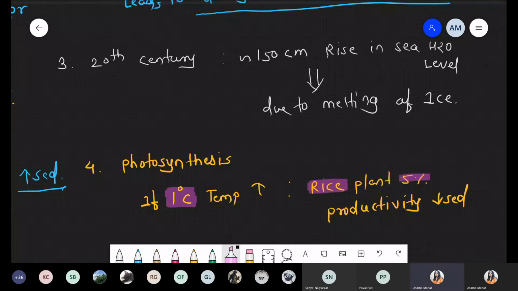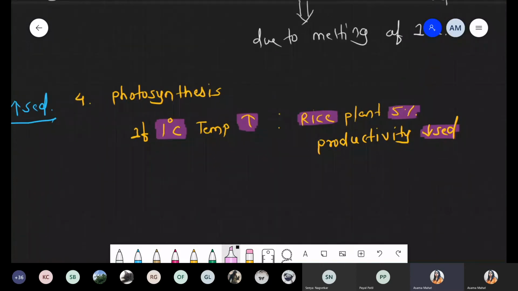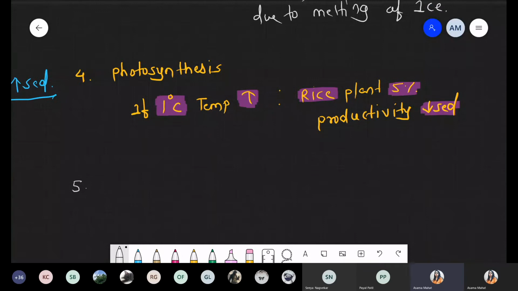So basically these are negative impacts. If temperature increases, it leads to decreased productivity, and productivity here means photosynthesis. And the major loss among all these is vegetation shifting.